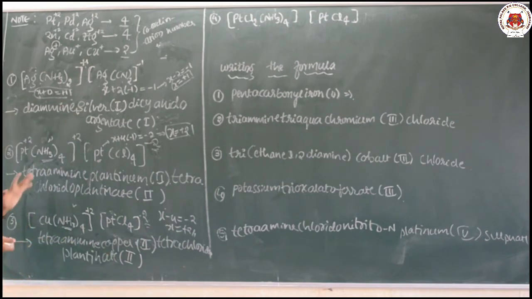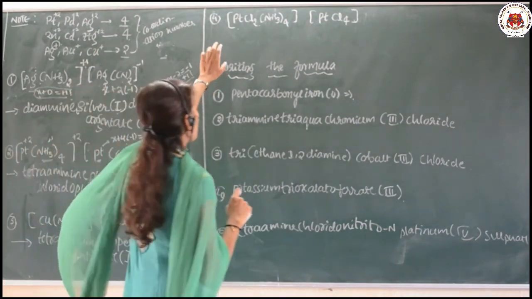Clear? So when two complexes are simultaneously given, those are what we can say neighboring complexes. If they are given, during that time you have to follow this procedure. Okay, next one more example here.